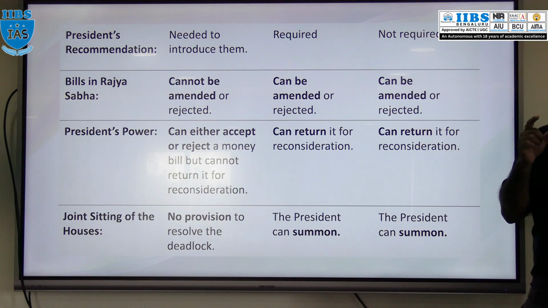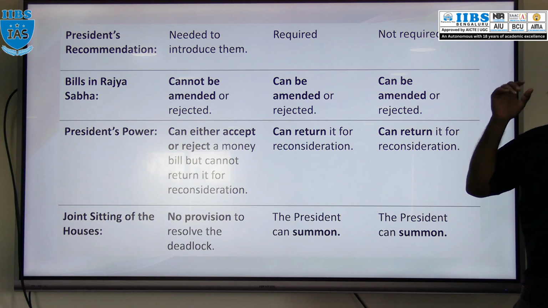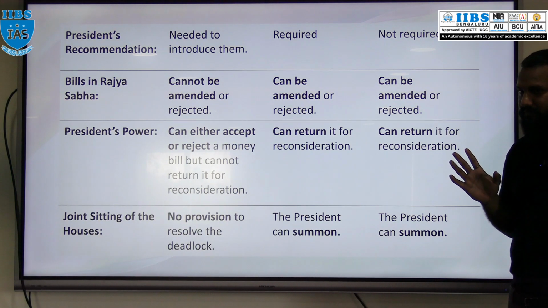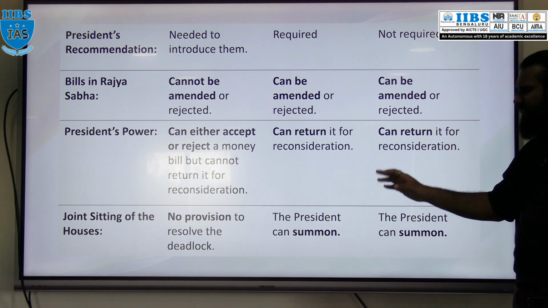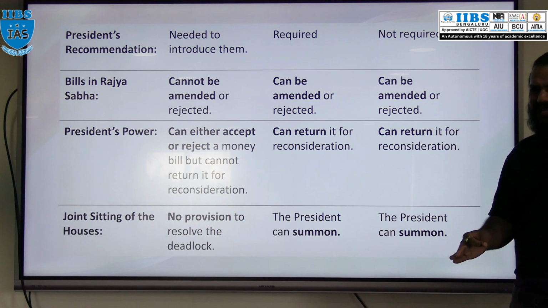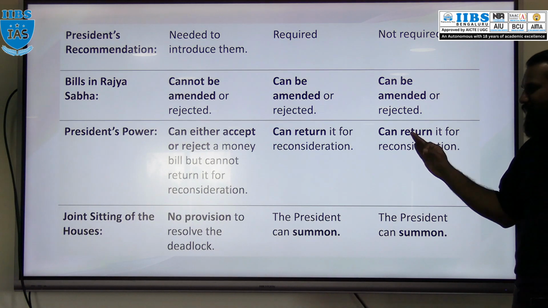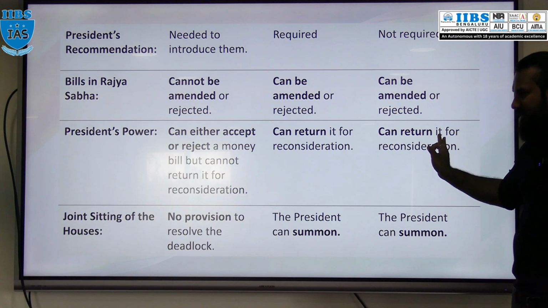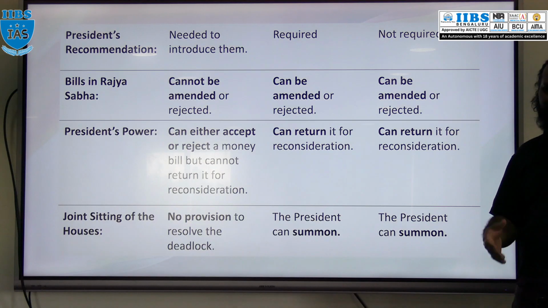Regarding a finance bill, the President can return the bill for reconsideration. The President can accept the bill, reject the bill, or return the bill for reconsideration. Which bill? Both finance bills, Finance Bill 1 and Finance Bill 2. Is there any joint sitting related to a money bill? Not at all.